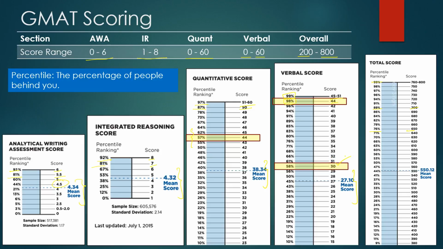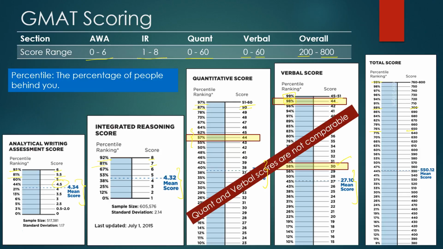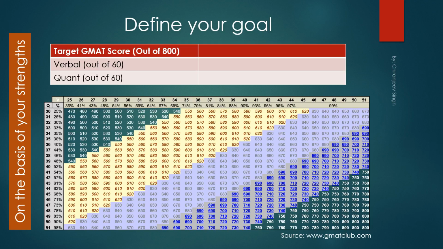So you can see that the scores in quantitative and verbal sections are not comparable. You should keep this in mind when planning your target GMAT score and preparing your splits of the scores that you are planning to score in your GMAT exam.